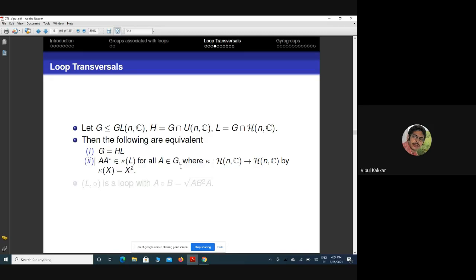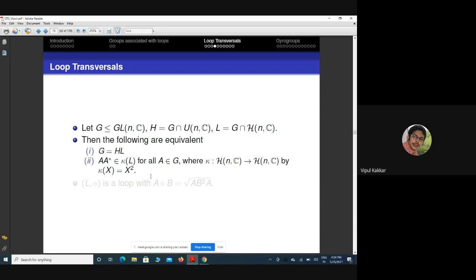Here κ is a mapping from the set of positive definite Hermitian matrices to positive definite Hermitian matrices, and the mapping is defined by κ(x) = x².